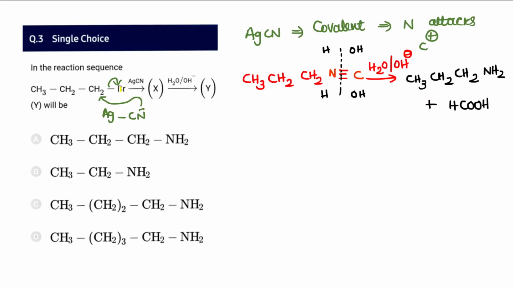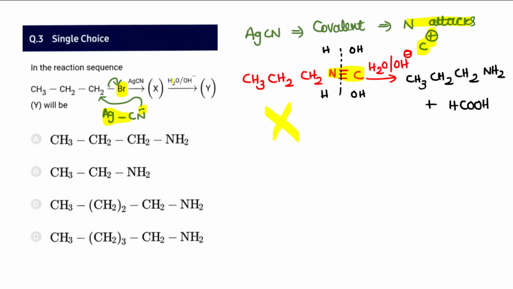Third question, the same question we have also observed in the last NTA 88 questions also. The same question is again repeated here. CH3CH2CH2Br, when it reacts with AgCN, Ag-CN is covalent, so the CN is bonded with carbon in a covalent way. So the nitrogen will be free with a lone pair, so that attacks this CH2 and there will be a Br minus. So therefore the nitrogen attacks the carbon plus, so it forms an isocyanide compound, and that will be the compound X.